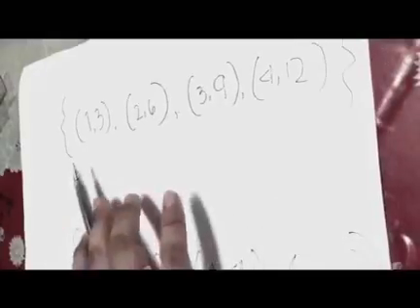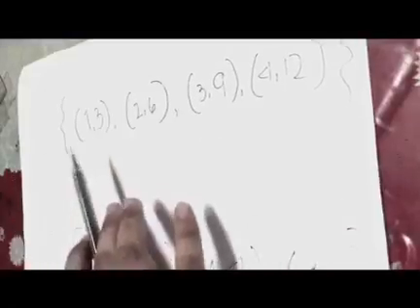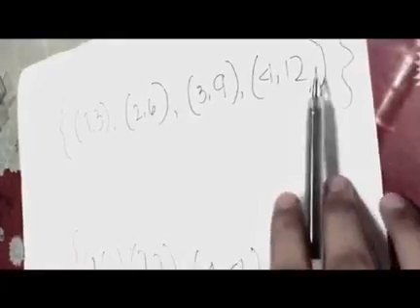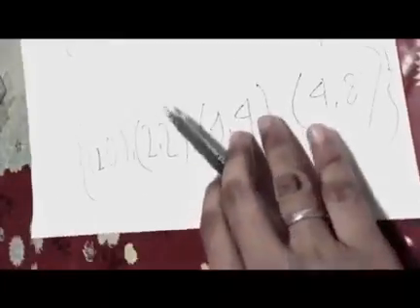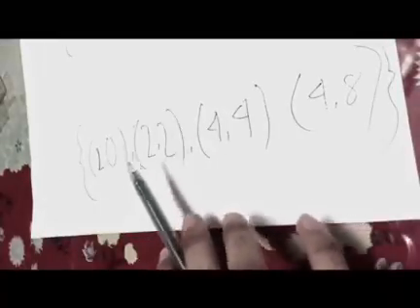For example, this set of ordered pairs is a function because the inputs are different. As you can see, the x-coordinates, the domains, are different in each ordered pair. But this other set of ordered pairs is not a function because an input is repeated 2 times.